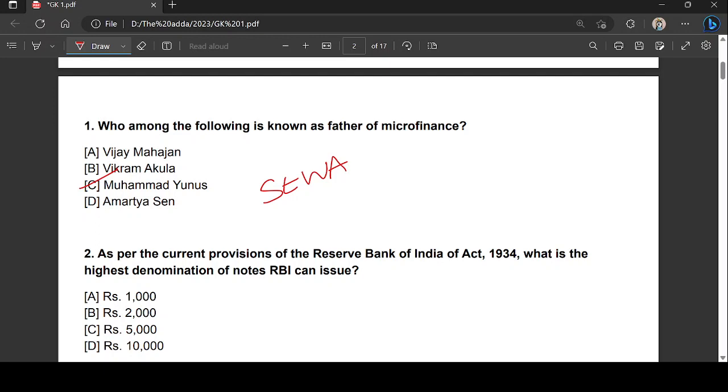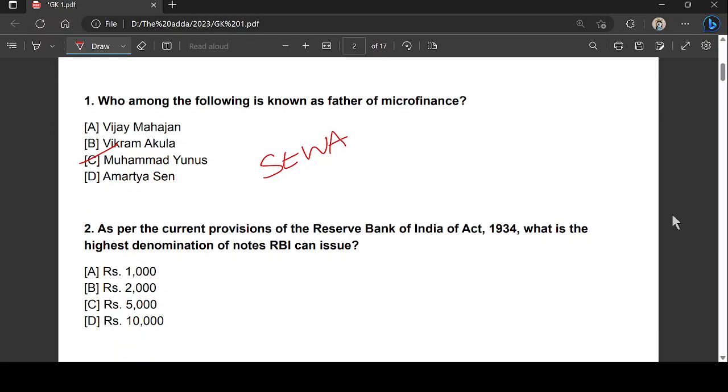Let's move on to the next question, guys. As per the current provisions of the RBI Act 1934, what is the highest denomination of notes the RBI can issue? The right answer is D, that is the 10,000 rupee note. RBI can issue a note of any denomination but not exceeding 10,000. You can also refer to Section 24 of the RBI Act, which provides for the maximum denomination of a note that can be 10,000.